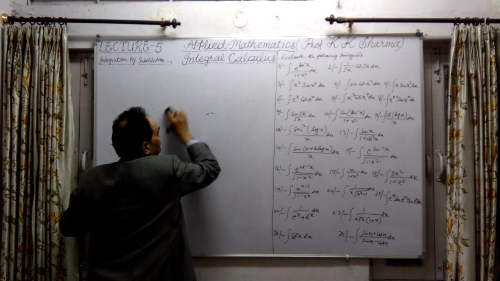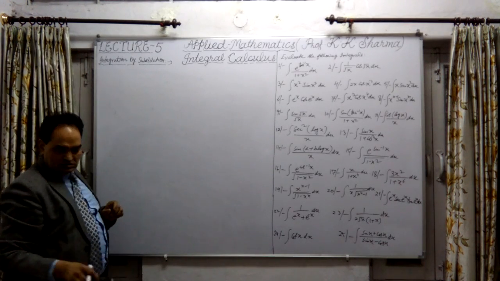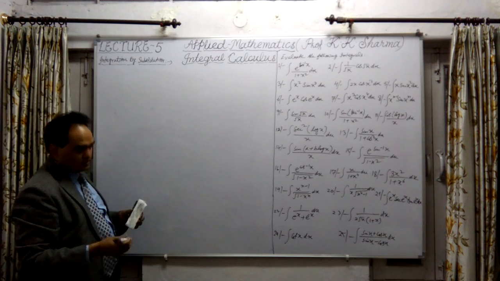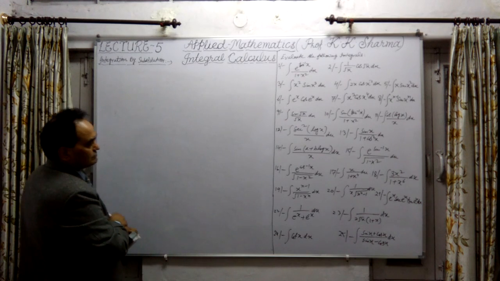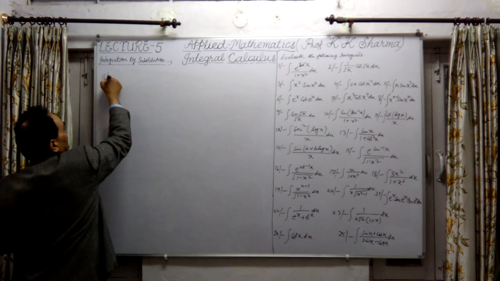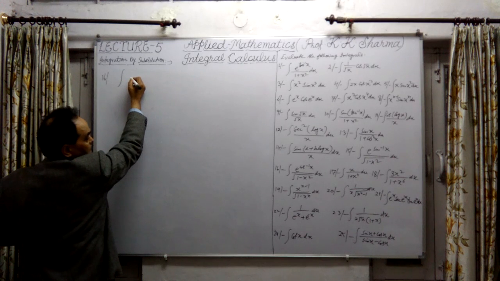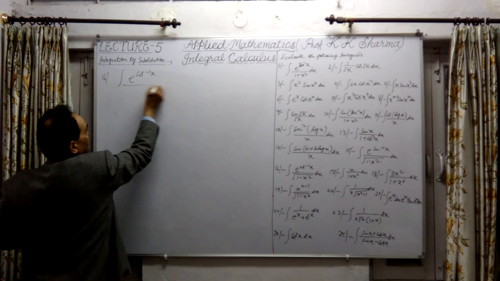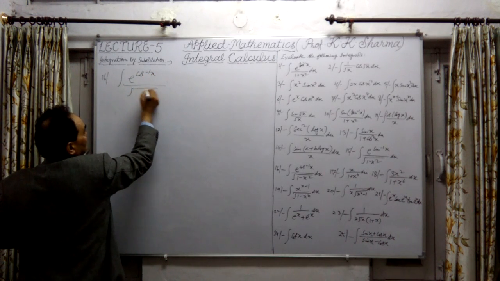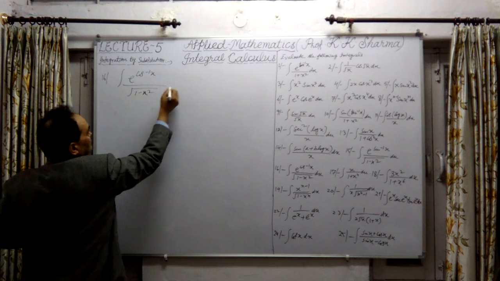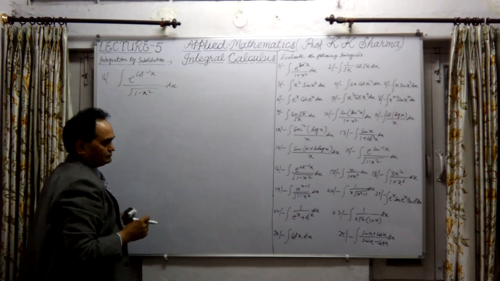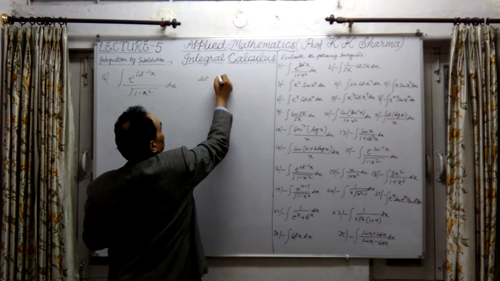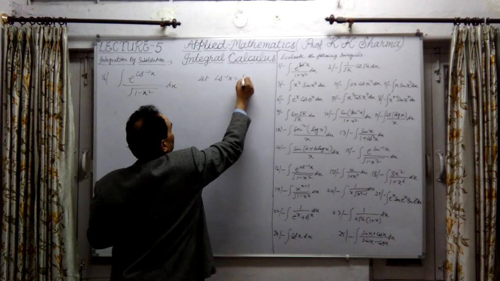Now let me take other questions. Now what is question number 16? Okay, question number 16 is the integration of e raised power cos inverse x divided by under root 1 minus x square into dx. Here let us assume cos inverse x equal to t.